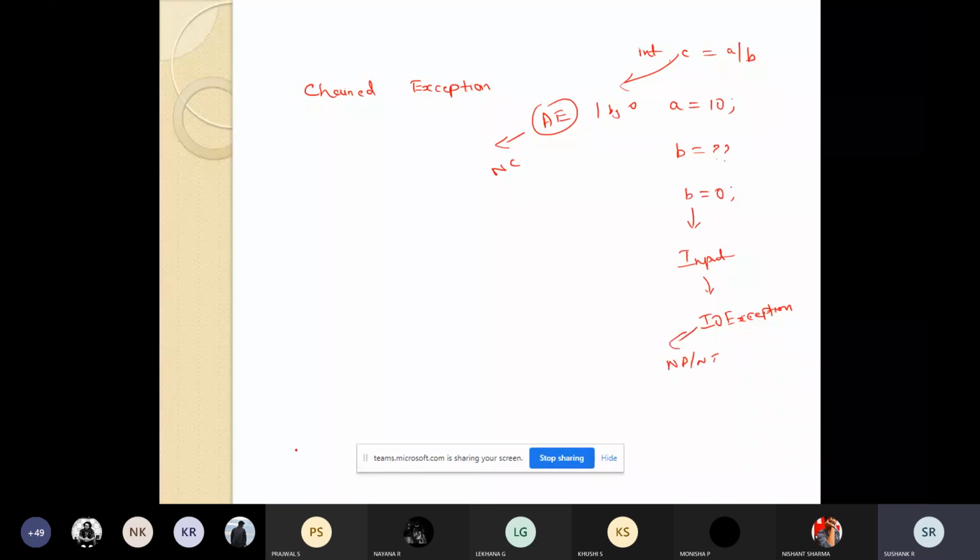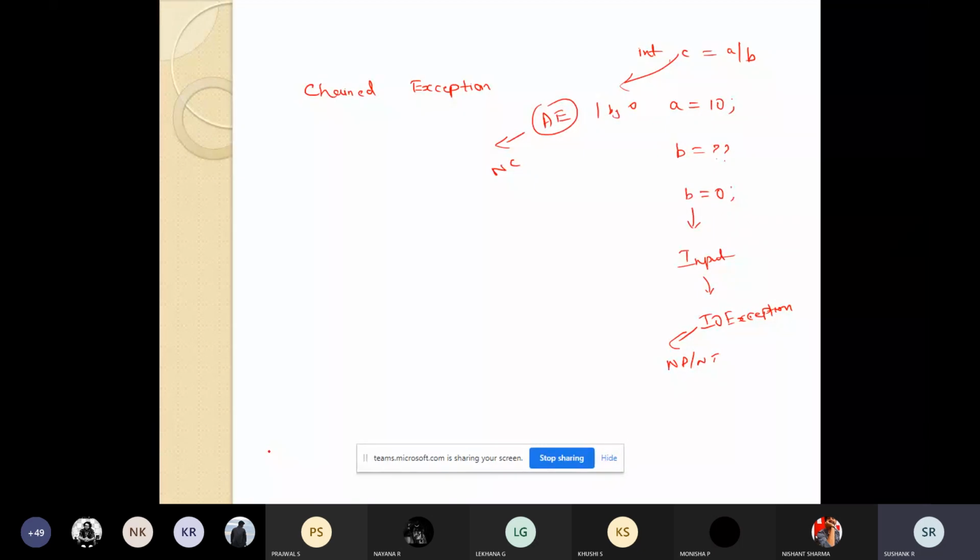So if chained exception means, you can remember it like this. It was a new feature which was added to Java. It will allow you to associate one exception with another exception. So here you can associate the IO exception with the arithmetic exception. The second exception will describe the cause of the first exception. So that is what I told.